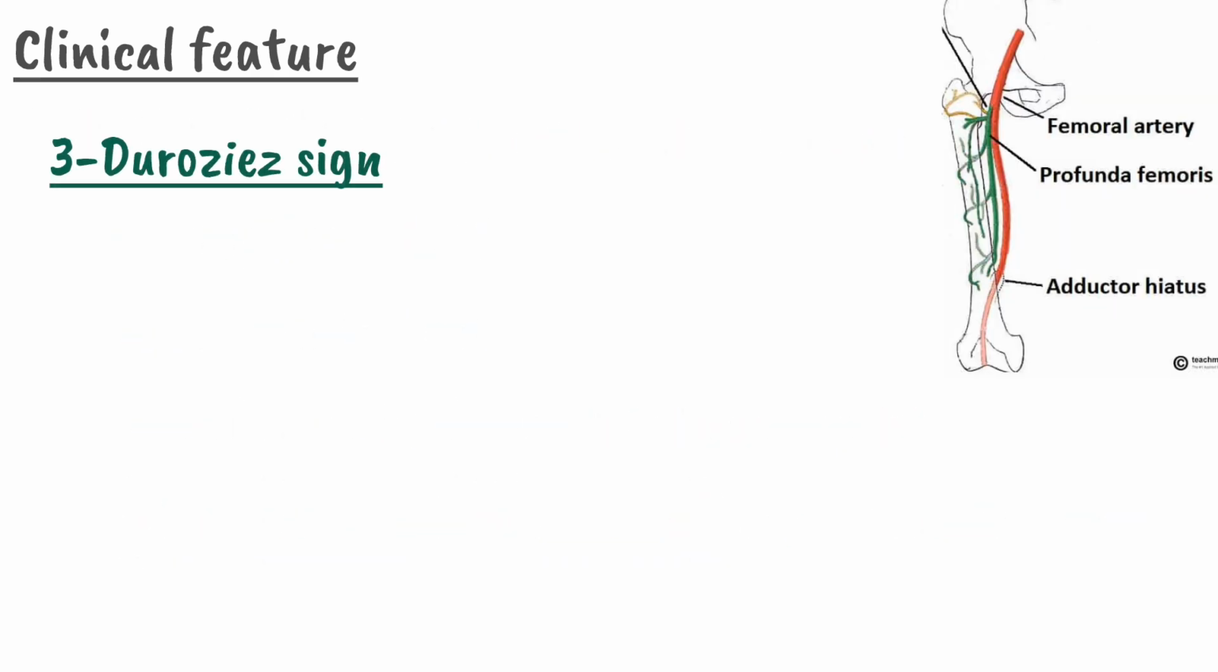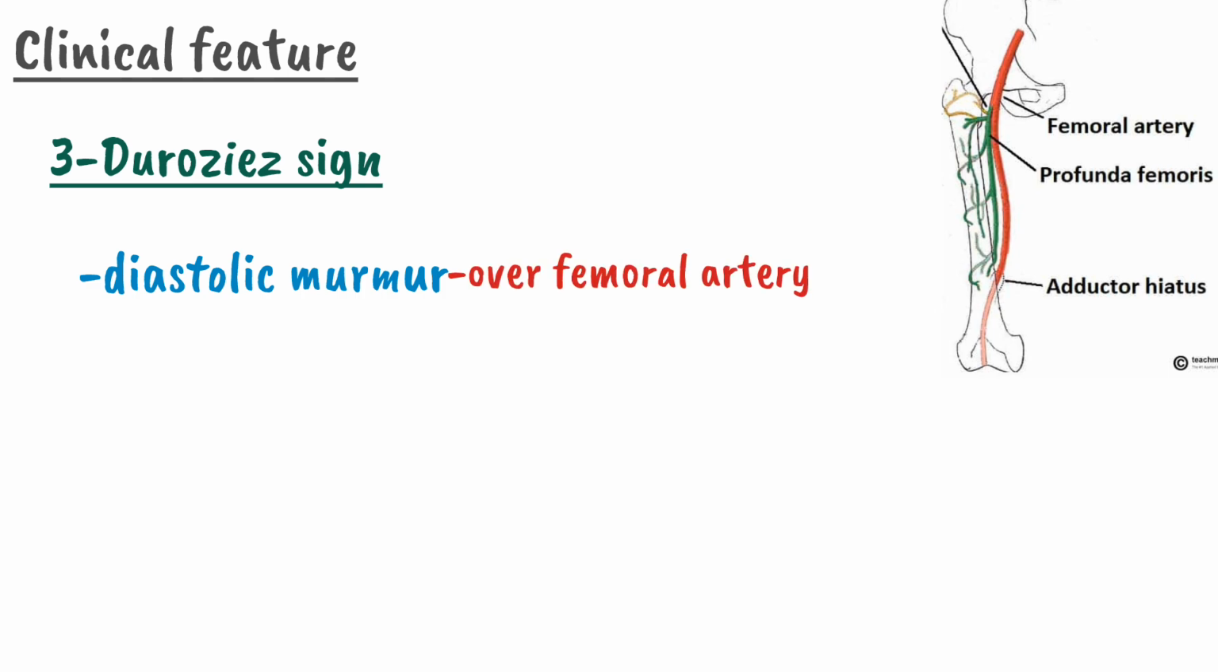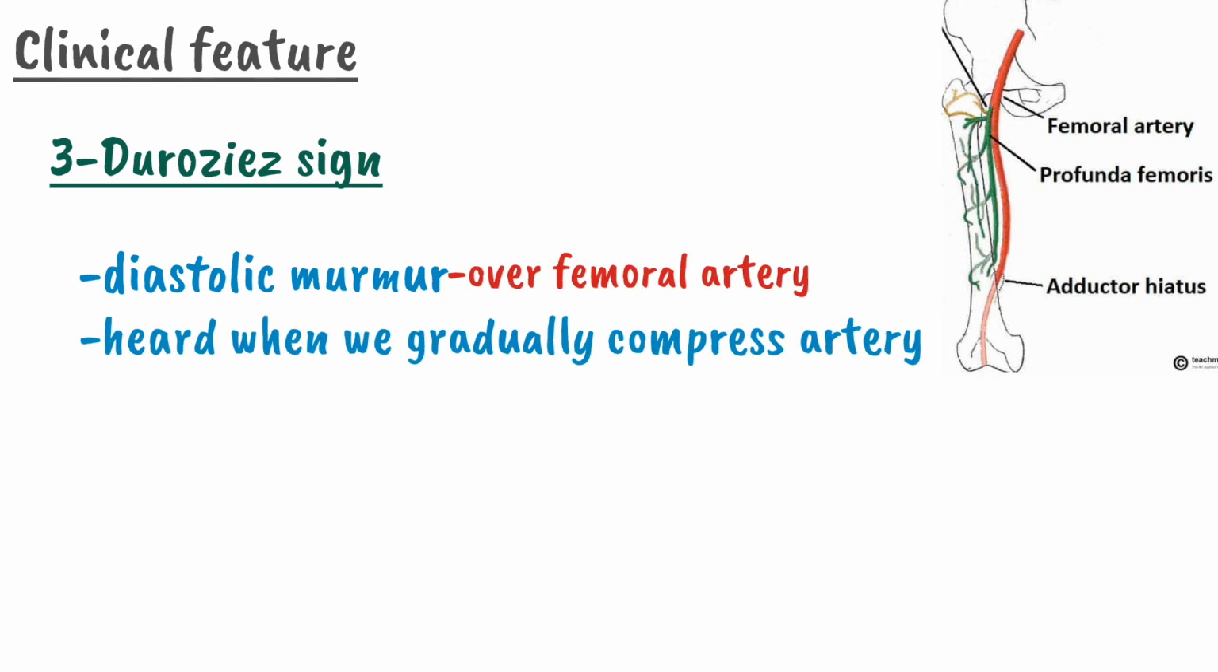The last one is the Duroziez sign. The Duroziez sign is usually a diastolic murmur over the femoral artery, which we can hear when we gradually compress the artery. Other than these, there are some characteristic findings in aortic regurgitation, but these are usually historical. These days, they are not found in aortic regurgitation.